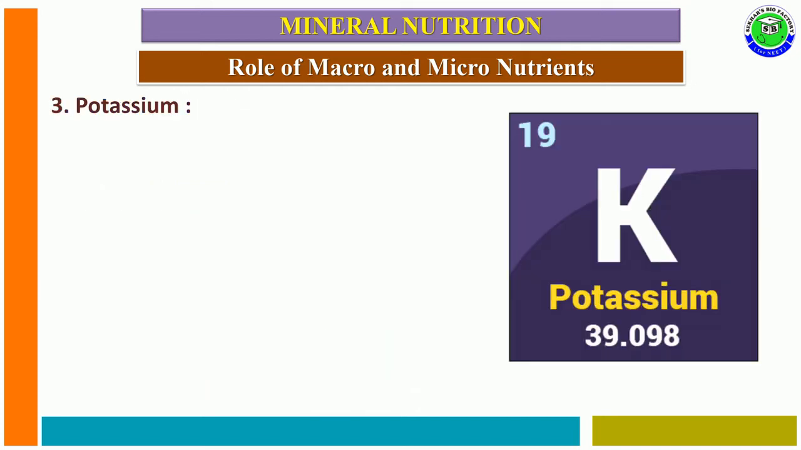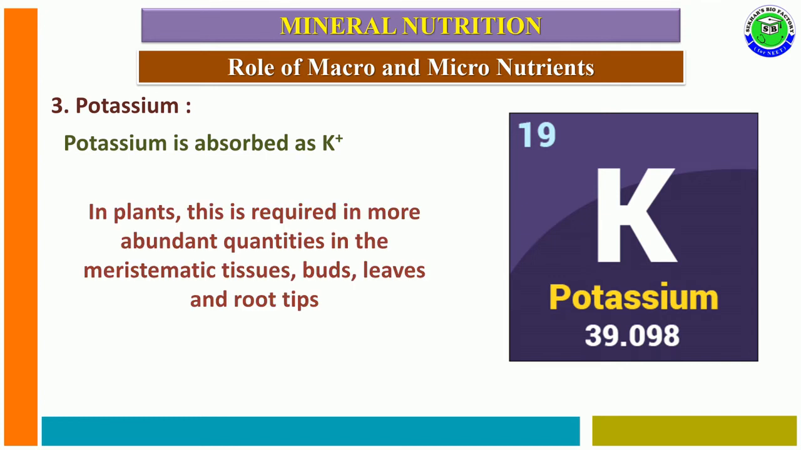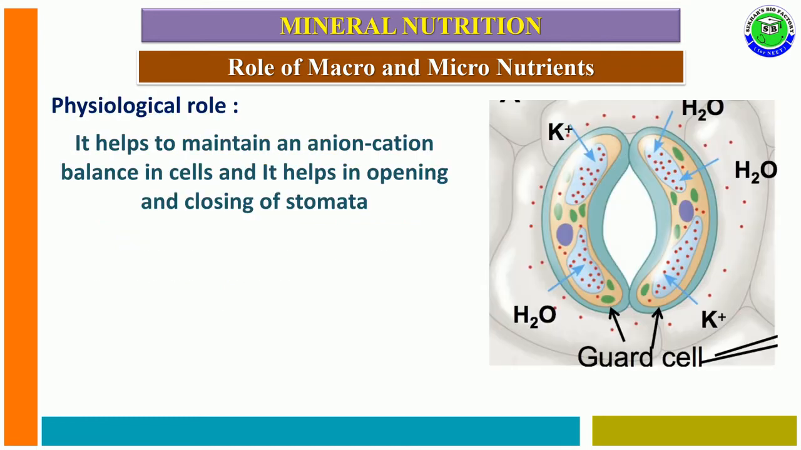The third element is potassium. So potassium is absorbed by plants in K plus ionic form. In plants, it is required in more abundant quantity in meristematic tissue, newly developed buds, leaves along with root tip. The physiological role of potassium: potassium ions are useful to maintain anion cation balance in a cell. Along with this, in the case of stomata, whenever K plus ions diffuse into the guard cells, that leads to opening and closing of stomata.